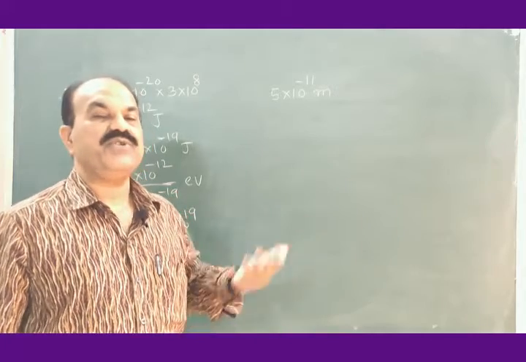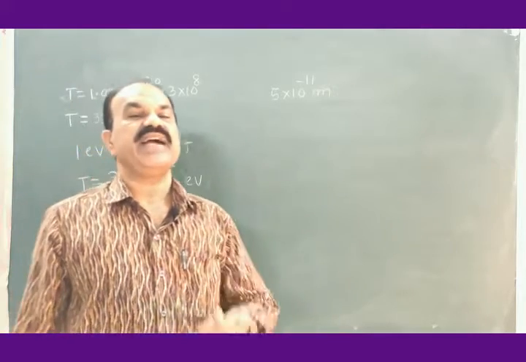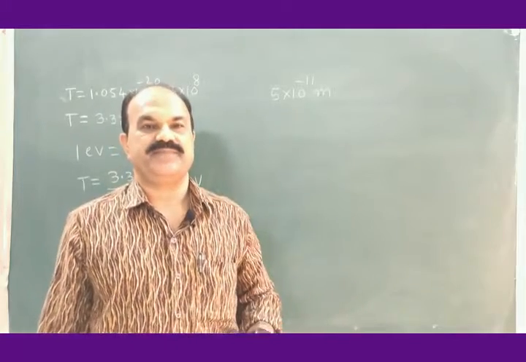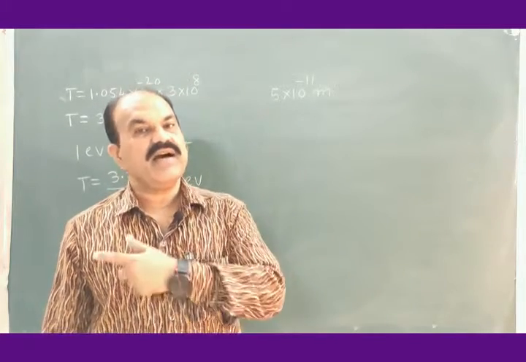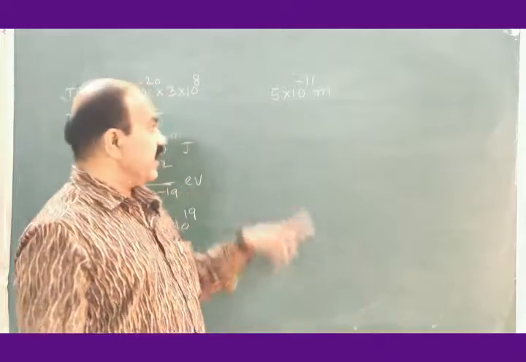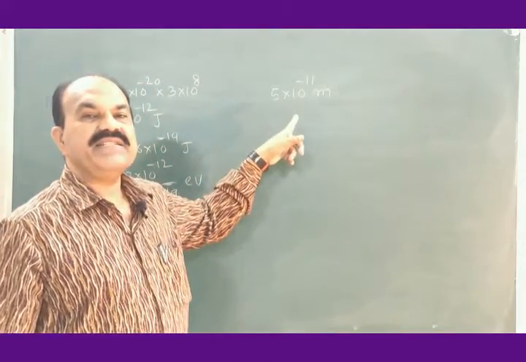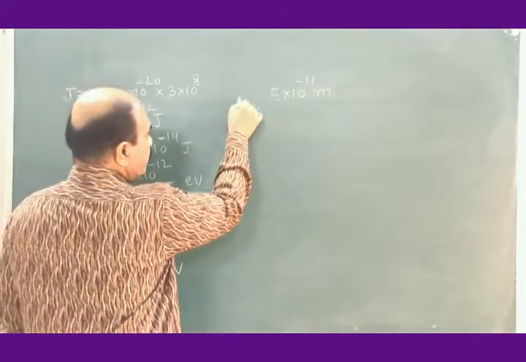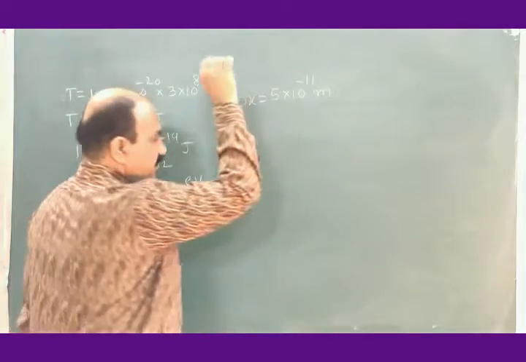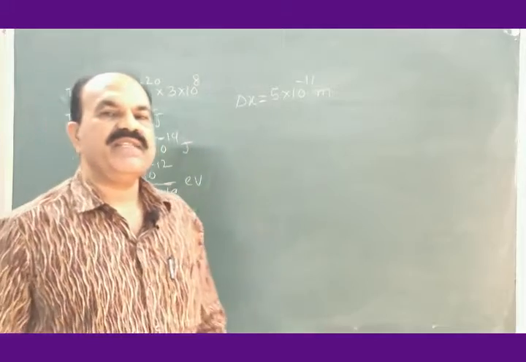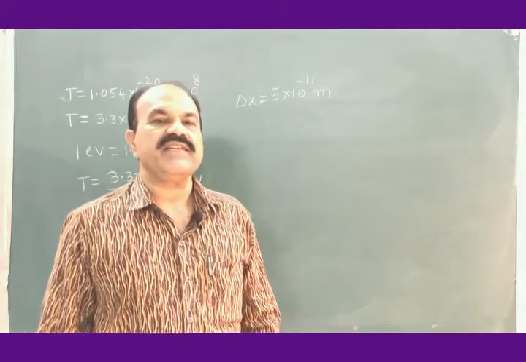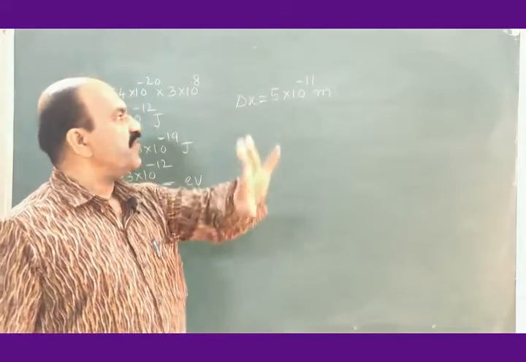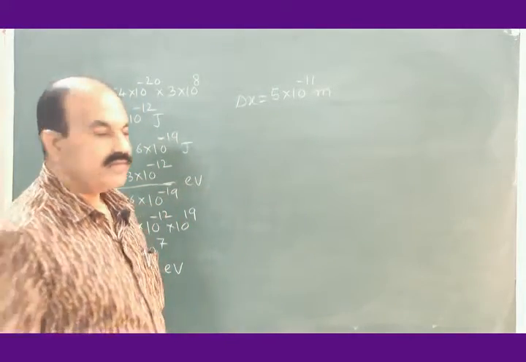Now let us try to find out what should be the kinetic energy possessed by an electron which is lying inside the atom using the uncertainty principle. If this is roughly taken as radius of an atom, delta x, the uncertainty in the measurement of position of an electron inside the atom is of this order, 5 into 10 to the power minus 11 meter.